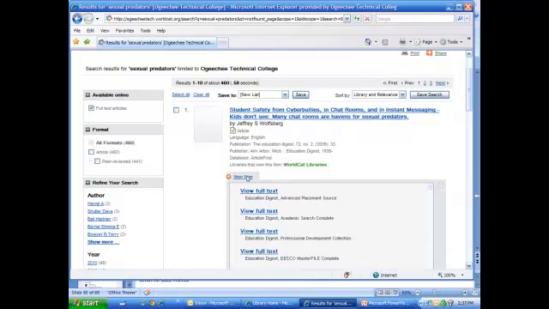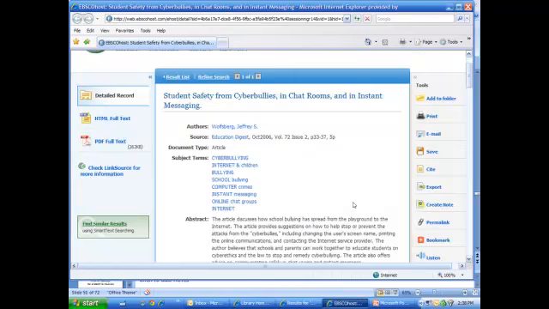When you click on View Now, it's going to go and find which database that we have that publication in, and in this case it doesn't really matter which one you click on. If it doesn't come up under one of them, then just click and go through until you find the database that it's in.